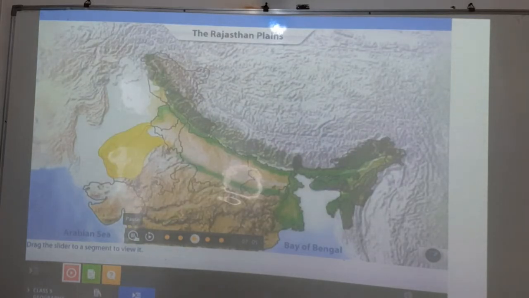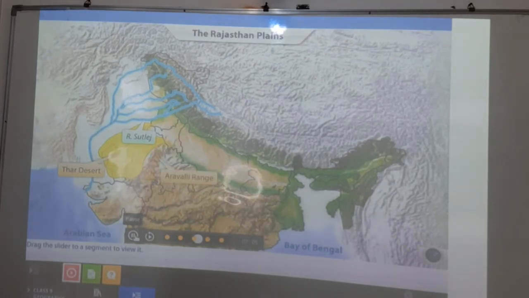The Rajasthan plains comprise the Thar Desert of Rajasthan. These plains are surrounded by river Satluj in the northwest, the Aravalli range in the east, the Indus Valley in the west, and the Rann of Kutch in the south. The plains stretch across both India and Pakistan.